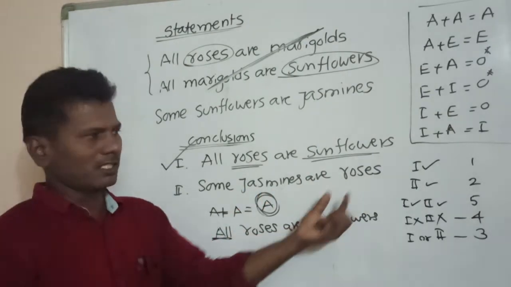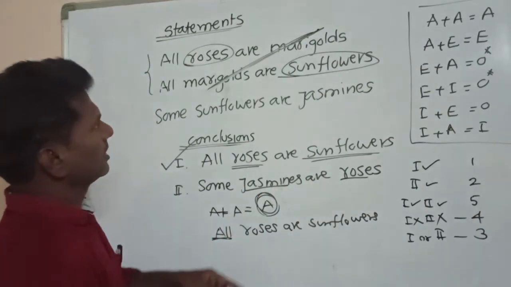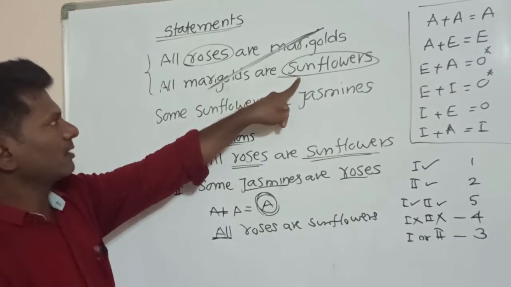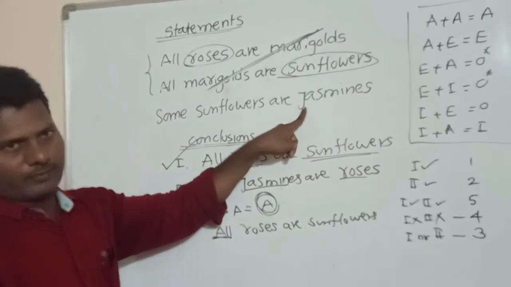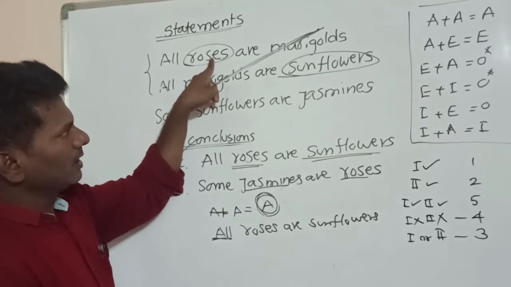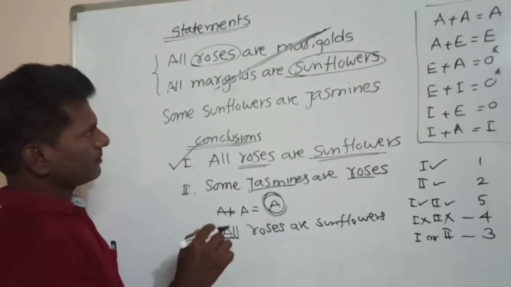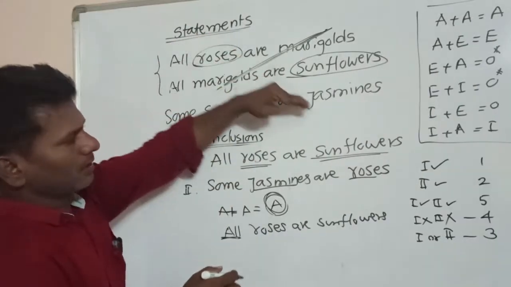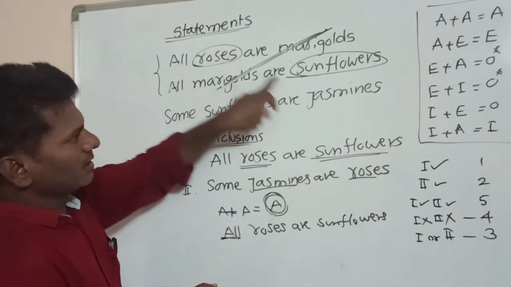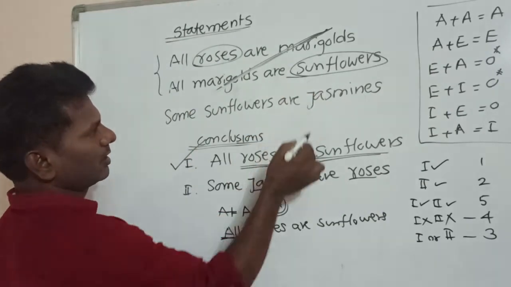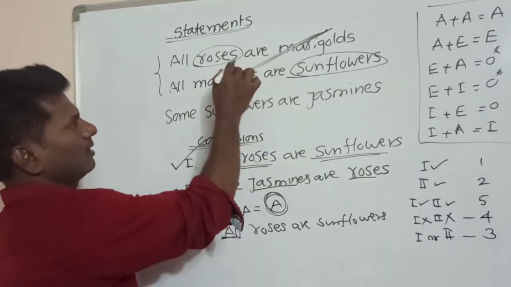Next, some jasmines are roses. Jasmine first, roses next. Jasmine, roses. Jasmine, rose is not there. So whenever you don't find it in this way, now see the first and third. Roses, jasmines. Leaving the second one, you see roses, jasmine.